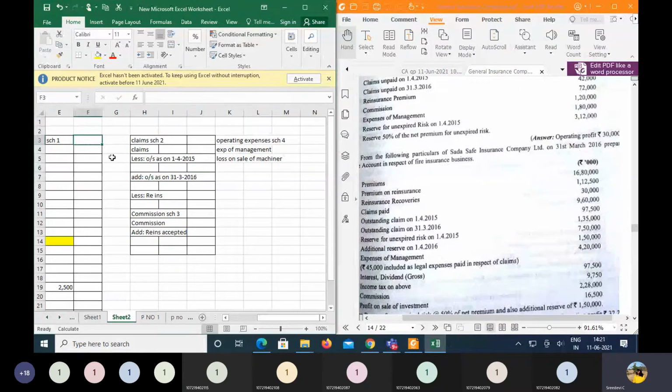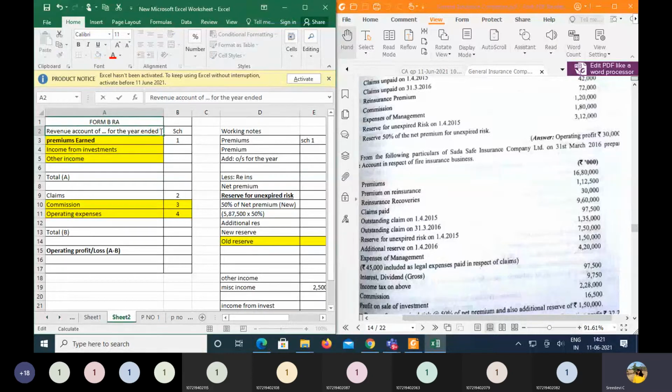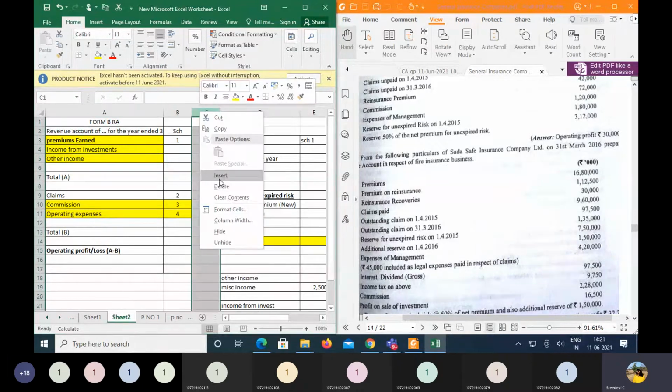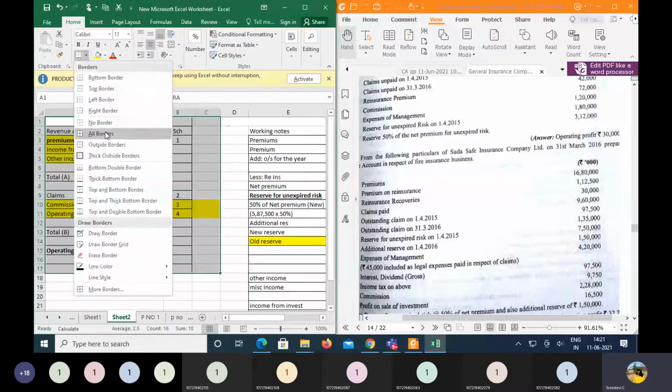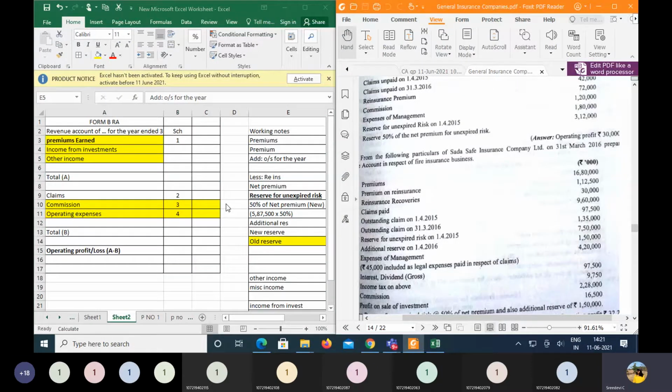So here, as the revenue account has to be prepared for the year ended 31st of March 2016, right? And here we also need to have one more amount column. And if you want, you can also mention the name of the company, that is Sada Safe Insurance Company.